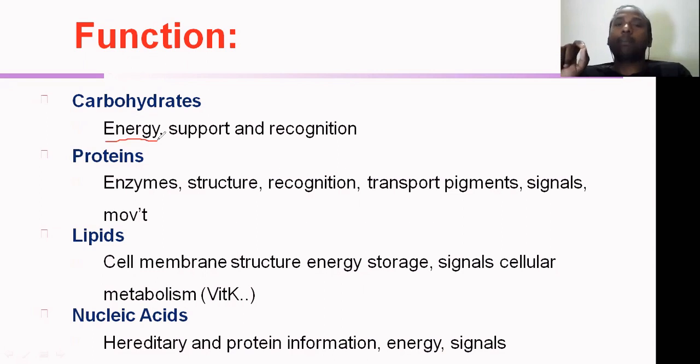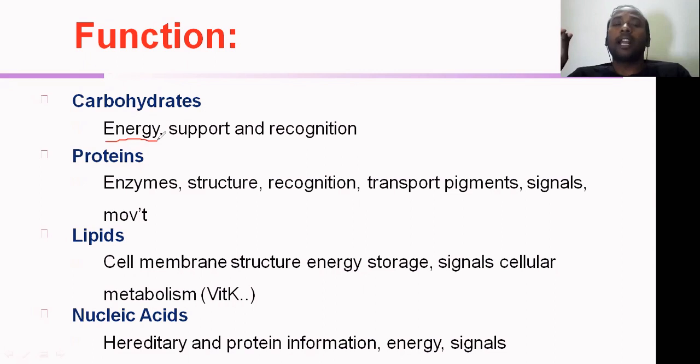ATP stands for adenosine triphosphate. This adenosine triphosphate we also call the cellular currency. So this ATP acts as energy. This energy is required for the various metabolic processes happening in the cells, right? That is the primary function of the carbohydrates.